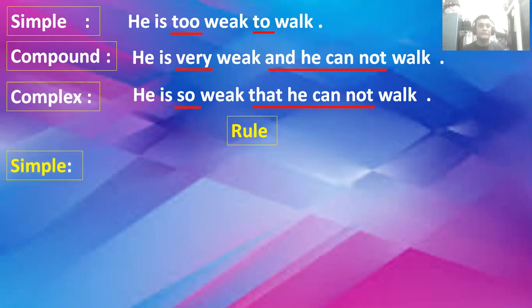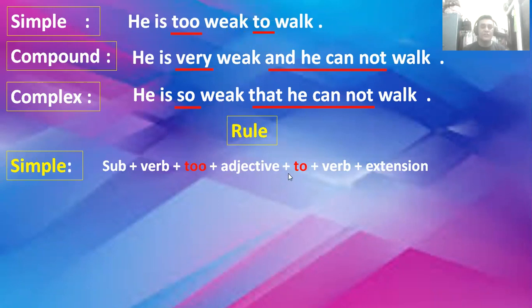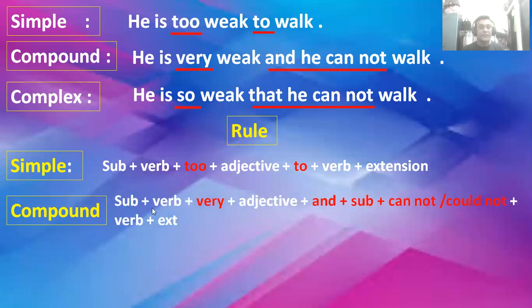Okay, the rule. Simple sentence: subject plus verb plus too plus adjective plus to plus verb plus extension. In compound structure: subject plus verb plus very plus adjective plus and plus subject again plus cannot or could not plus verb again, and then extension if any.